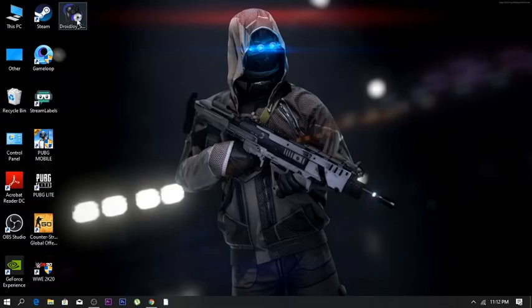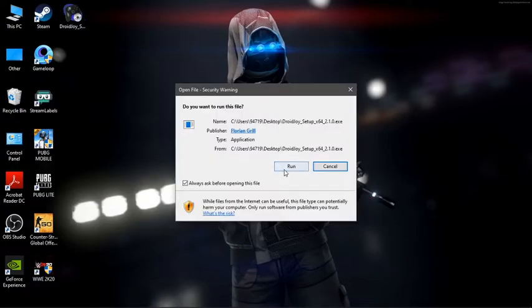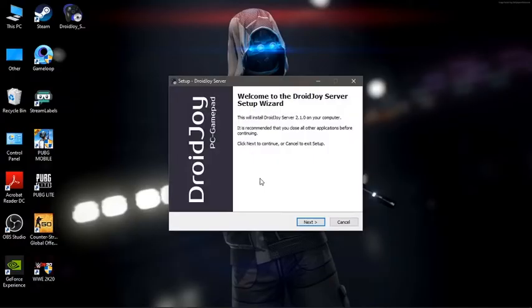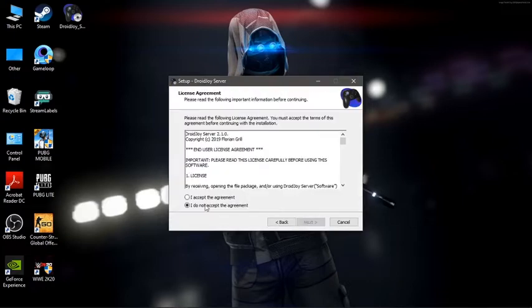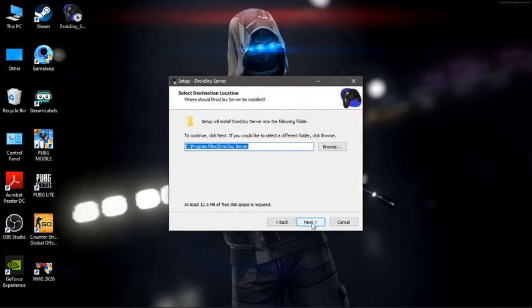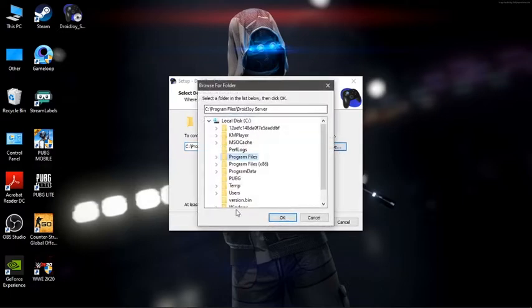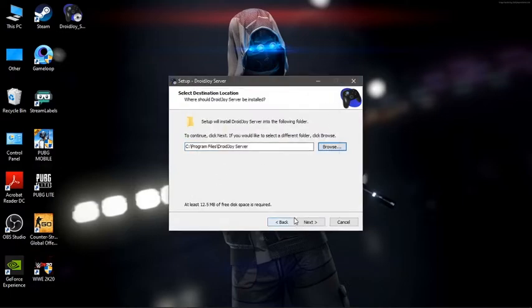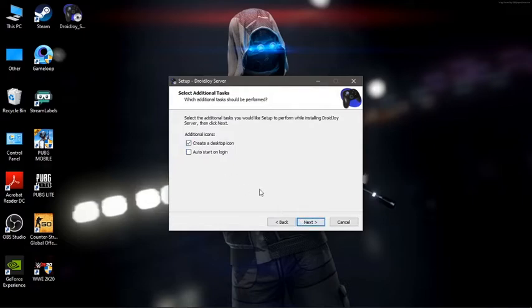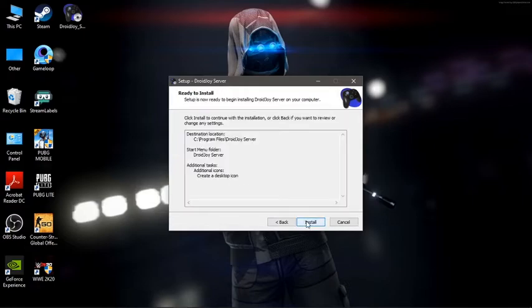After downloading the software, run the setup. Select the language. Click Next. Tick on I accept the agreement and click Next. Select where you need to install the software, and click Next again and again. Tick on Create a Desktop icon and click Next again.